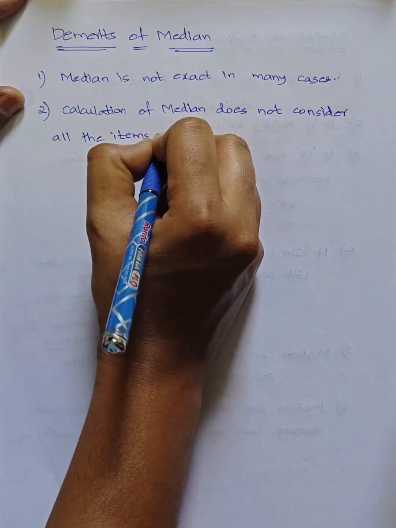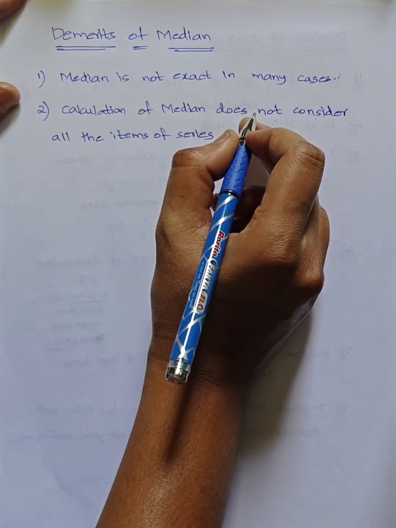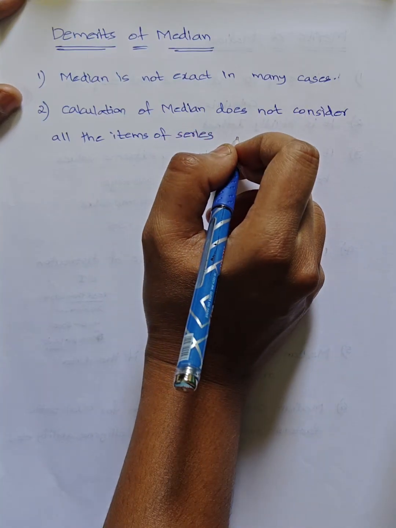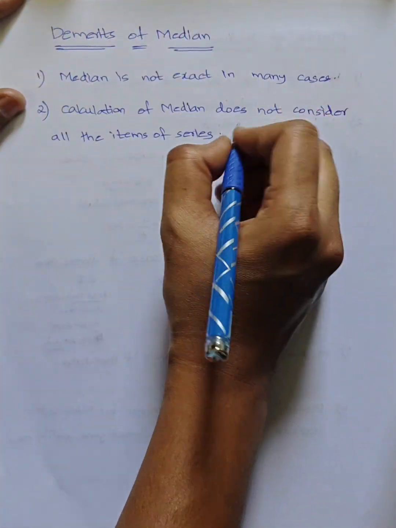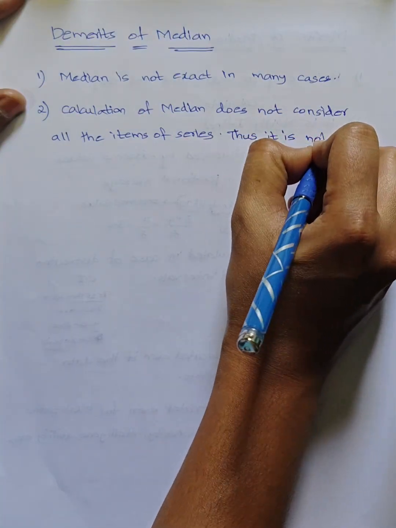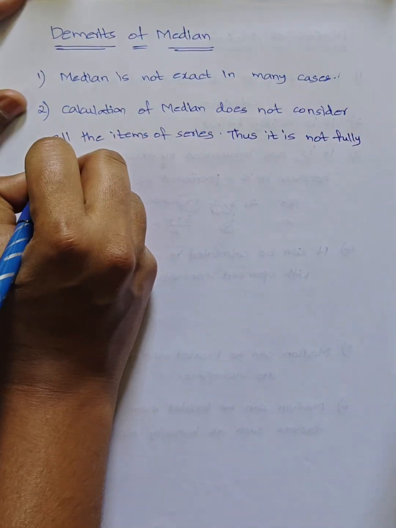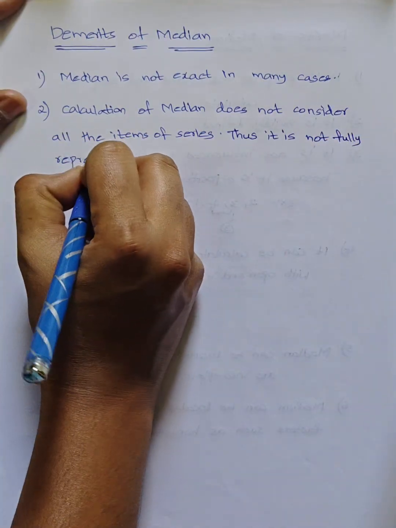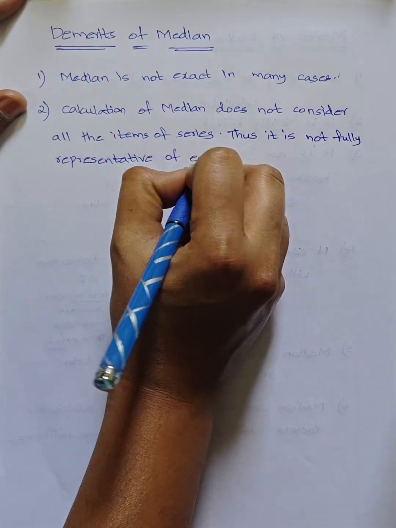Thus, it is not fully representative of the entire data.